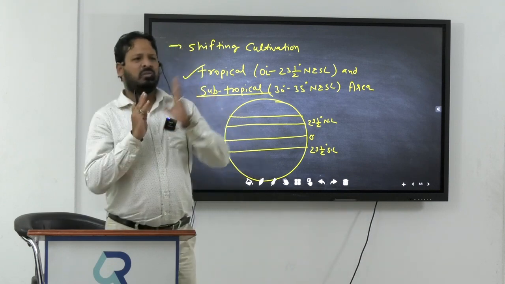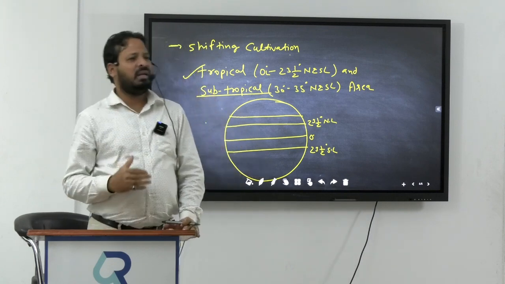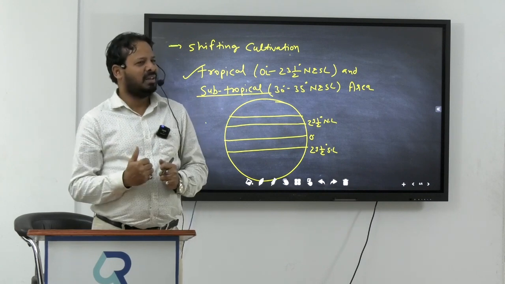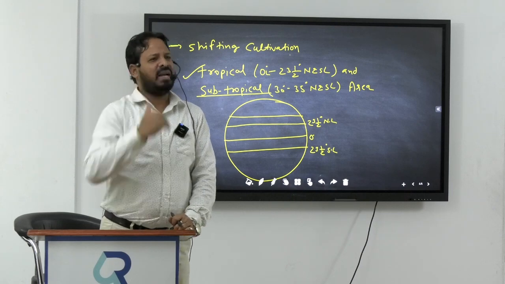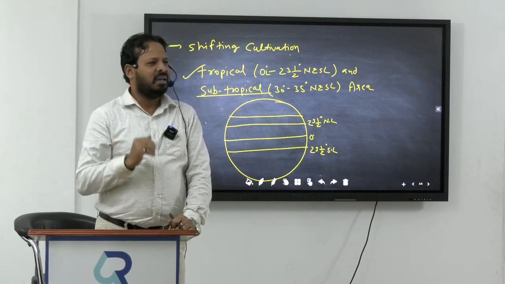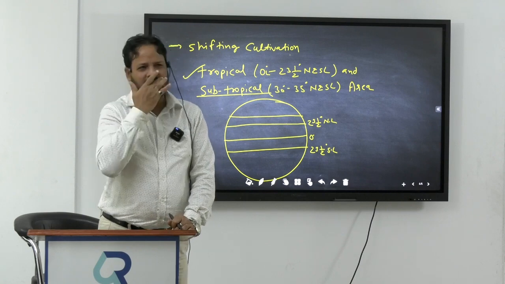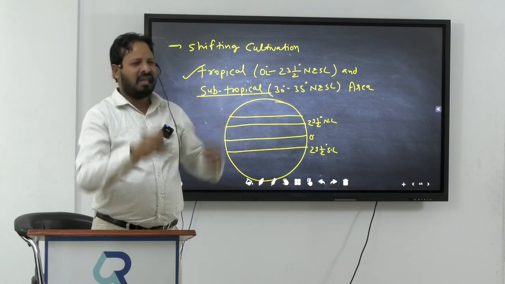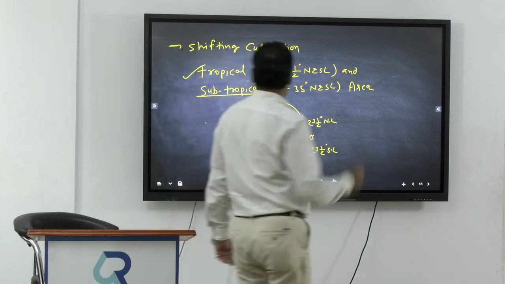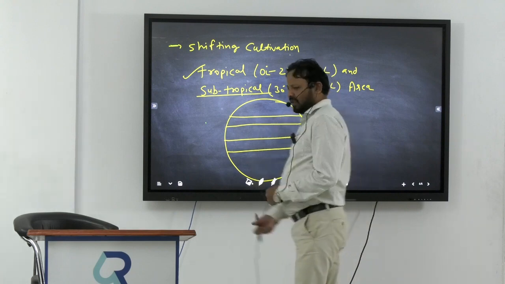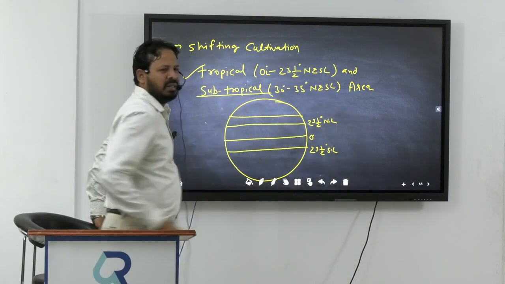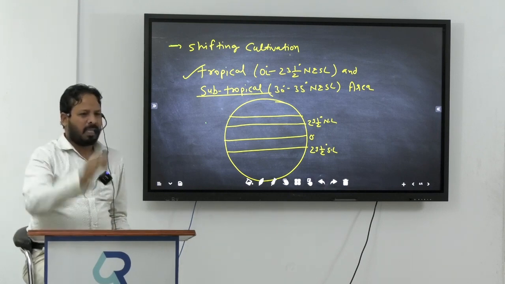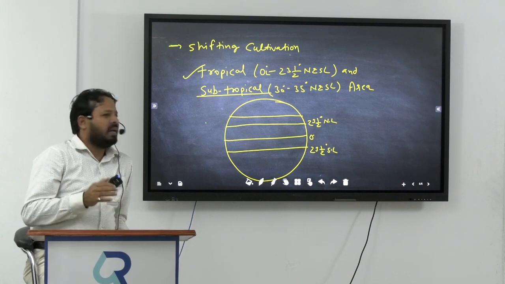Now, if I say the tropical area, it means in the tropical area there is always high temperature, because tropical means the hot. Is it clear? So there is always high temperature. If the temperature is high, it means the humidity is high. So can I say in this area there is high temperature and also high humidity? Write down, there is high temperature and high humidity.